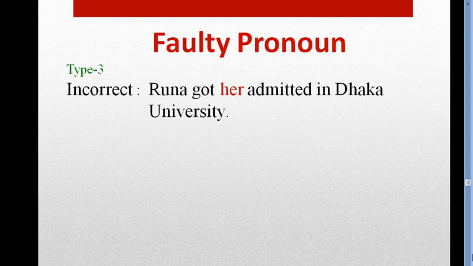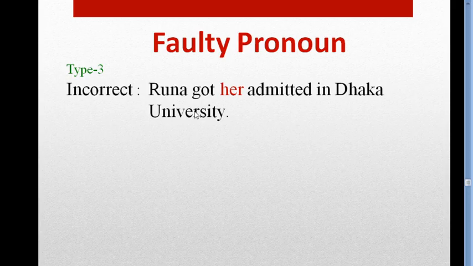So dear students, now I am telling the rule for this sentence. Listen to me very carefully. If the subject and object are the same entity, or you can say if the object indicates the subject, we use reflexive pronoun, the pronoun with self.